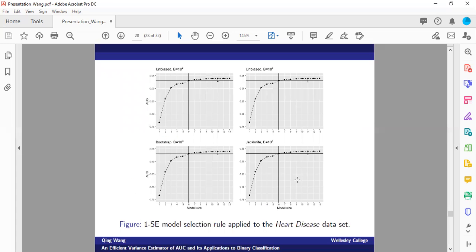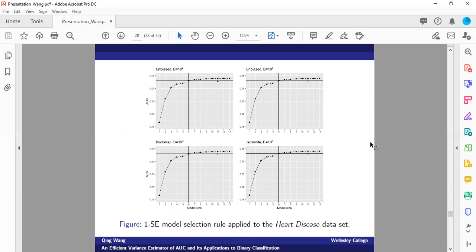And here is the graph. The top two are the one standard error rule realization using our unbiased variance estimator, where the number of partitions is equal to 100 or 1000. The bottom two panels estimate the standard error using either bootstrap or jackknife methods. The final conclusion is that all of these different methods yield model 6 as the optimal one under the one standard error rule. So regardless of how we estimate the variance, we are going to select model 6 if we take into consideration the variation of the AUC estimate.